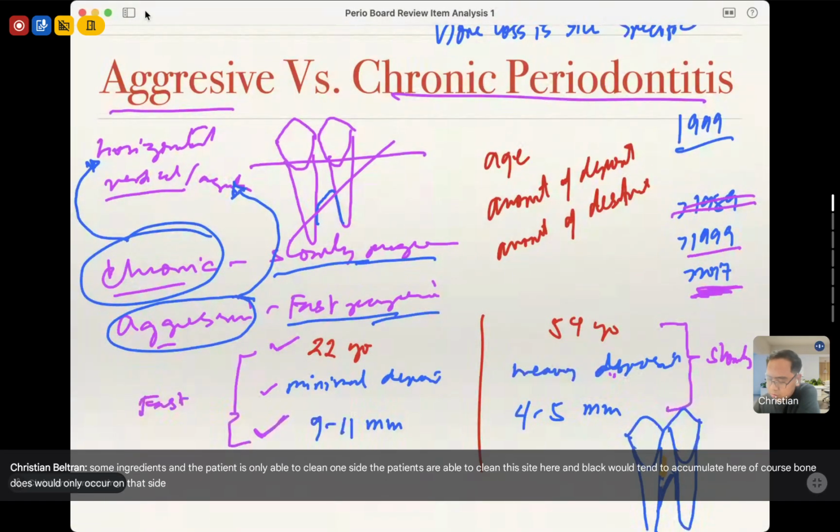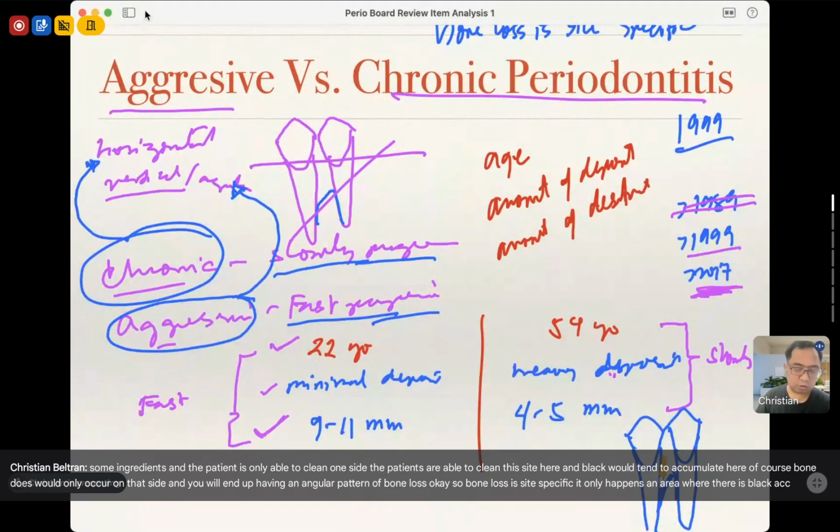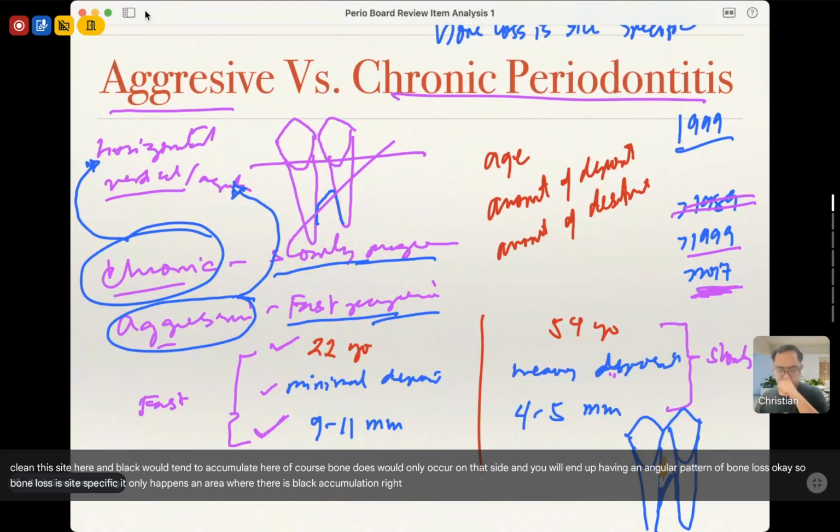That's your bone loss. And you will end up having an angular pattern of bone loss. Okay? So bone loss is site specific. It only happens on the area where there is plaque accumulation. All right? So going back to the difference between chronic and aggressive,